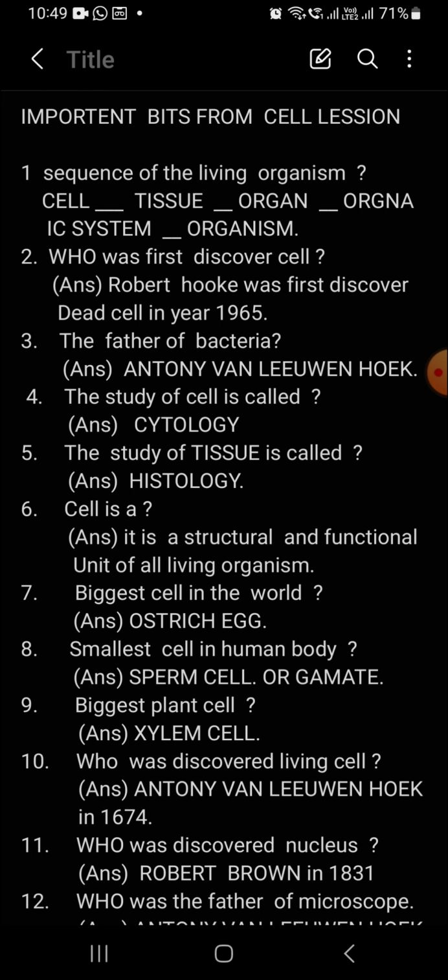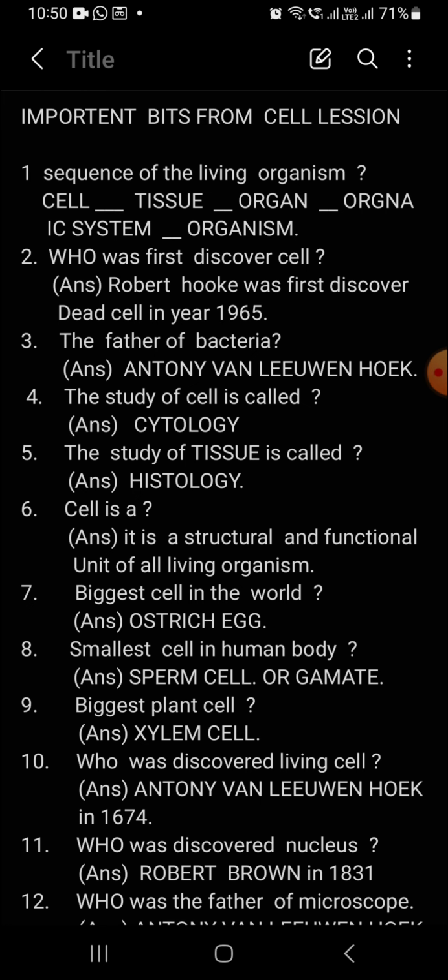Next, who was the first to discover cell? Robert Hooke was the first to discover a dead cell, in the era of 1665. Okay. So next, question number 3, who was the father of bacteria? So the father of bacteria and protista is Anthony van Leeuwenhoek.